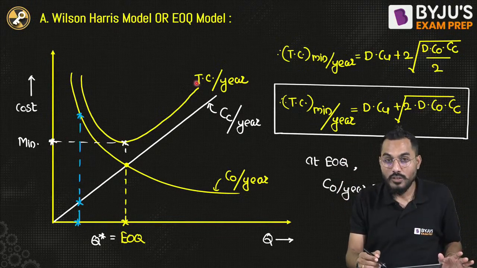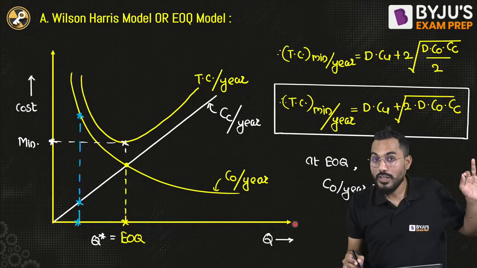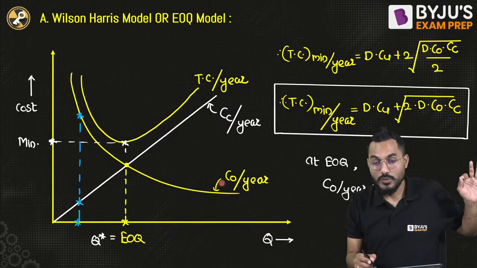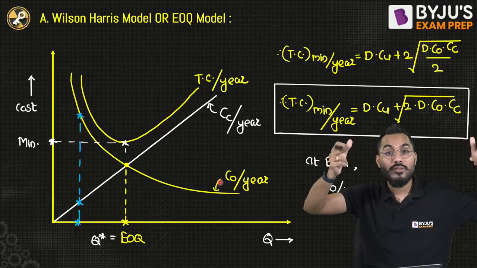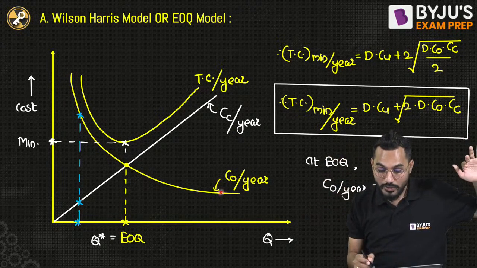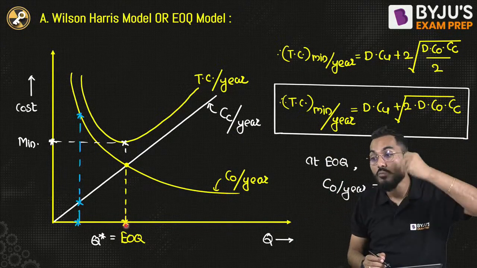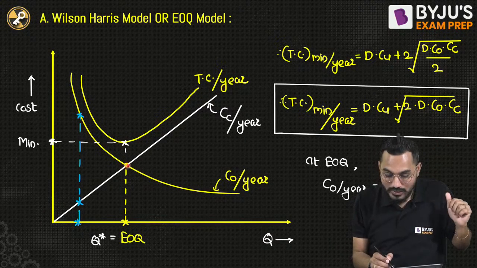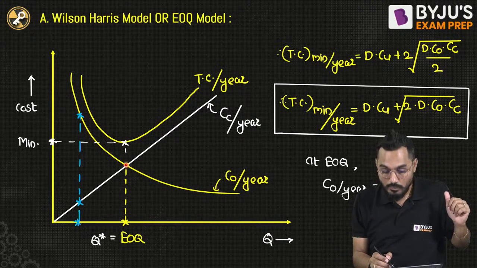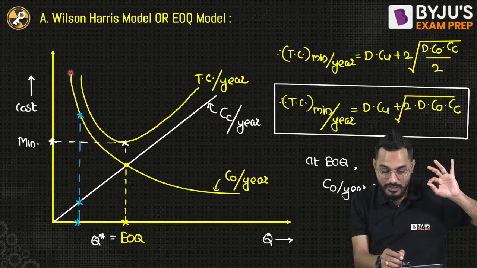can I say this is my total cost? We know that when the economic order quantity increases, can I say that order cost will reduce? Because I'm ordering more and more items, so the number of times I have to order will reduce. But when I am ordering more items, that means inventory cost will increase. And what is the point? This is the optimum point, because I know that total cost has to be minimum in this gap. This is my total cost.